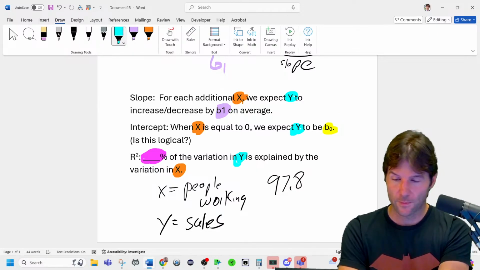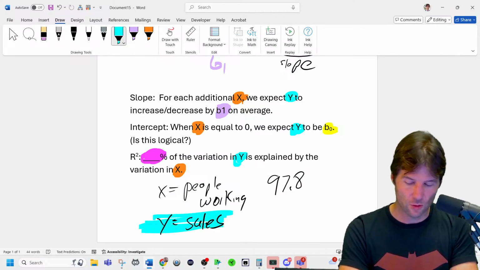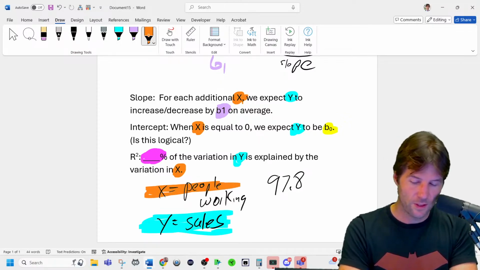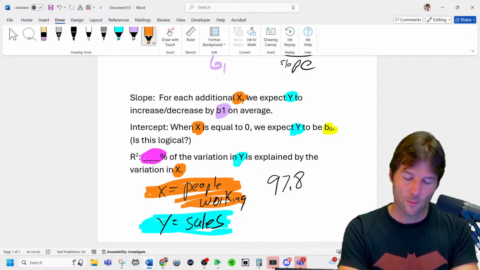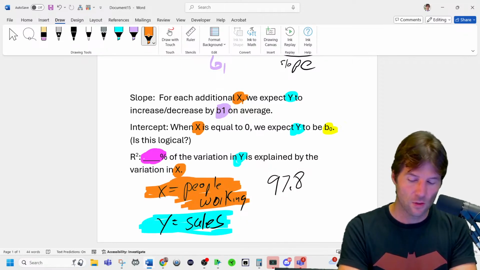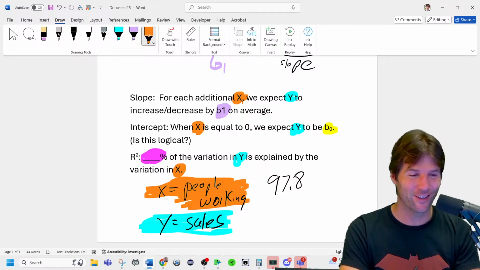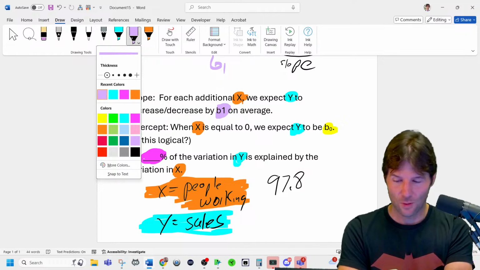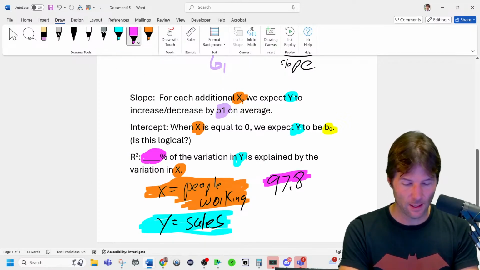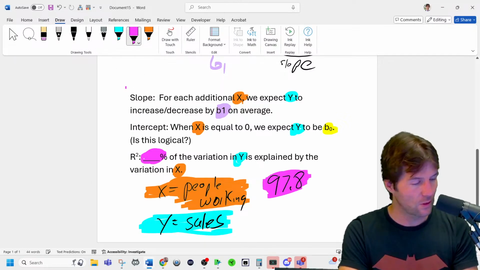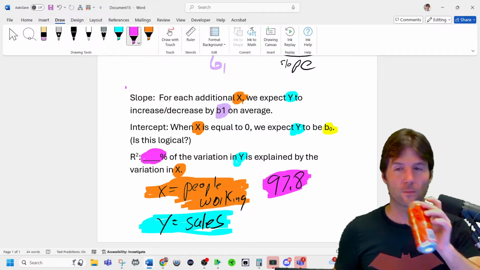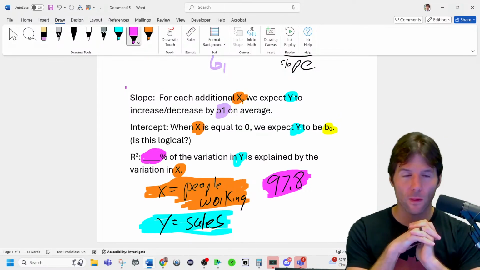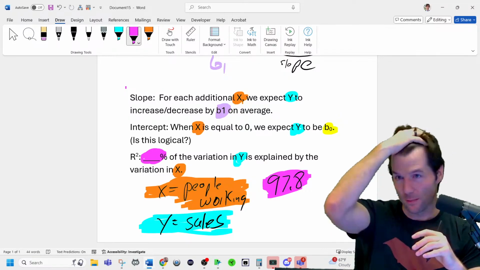I'll highlight for you. There is sales, which you're trying to predict, and then there is people working. Don't read their answers. Because on the test, you have to write this out. If you get in the theme of just clicking what I click, or thinking I don't need to write it out, then you have a hard time on the test. So how would this go if you write it out? I've basically got it for you. You just have to put in the numbers and the words. What would it be?